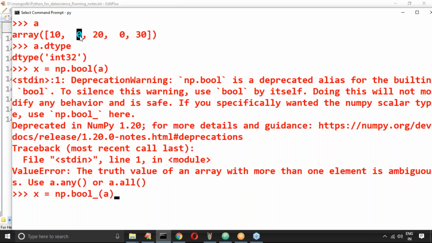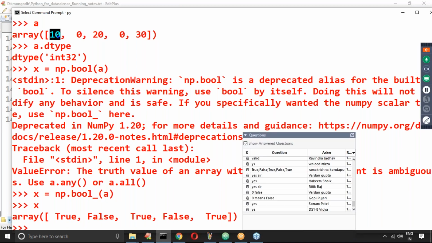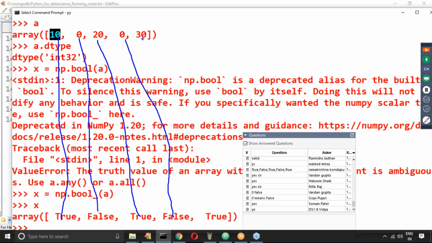Now where is the proof for that? Observe carefully. If I print the x value: first 10 means true, second 0 means false, third 20 means true, 0 means false, and 30 means true.